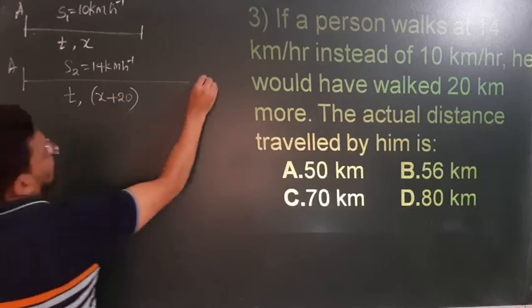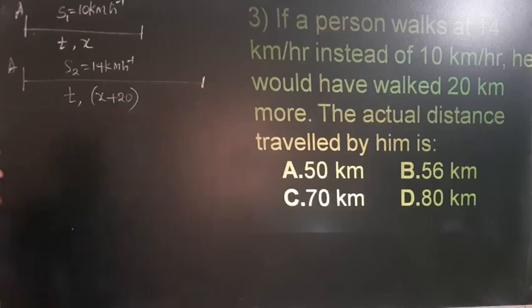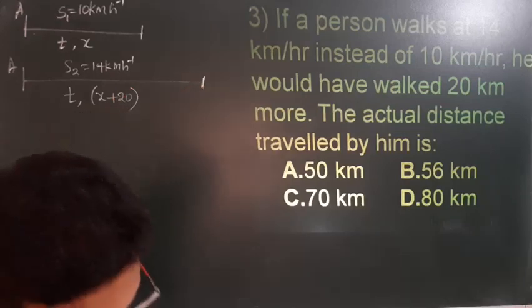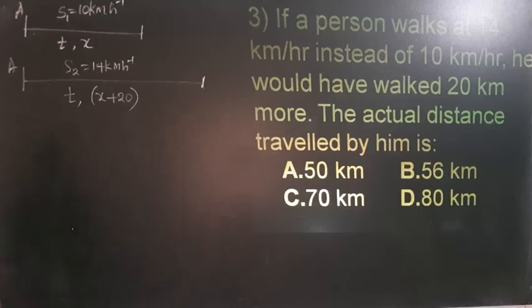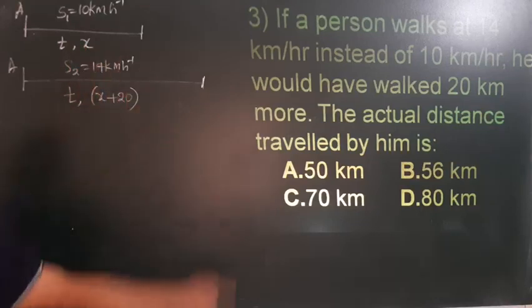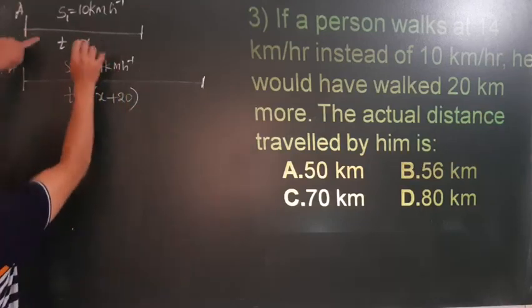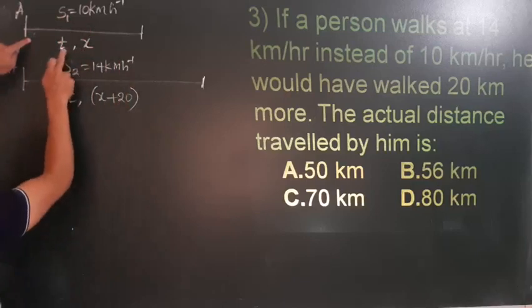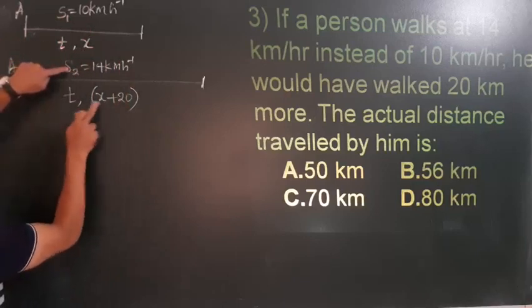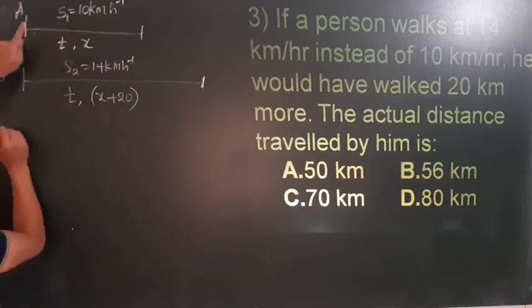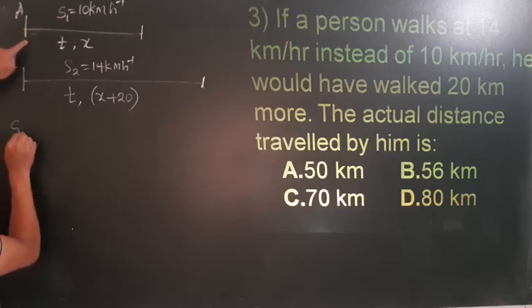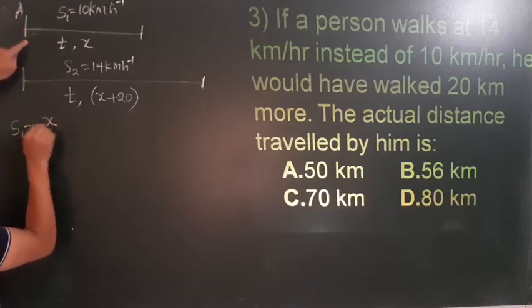Then what is the actual distance traveled by him? Here actual distance traveled by him means you have to find out x. So apply the formula here. Speed is equal to distance upon time. So S1 is equal to x divided by time.